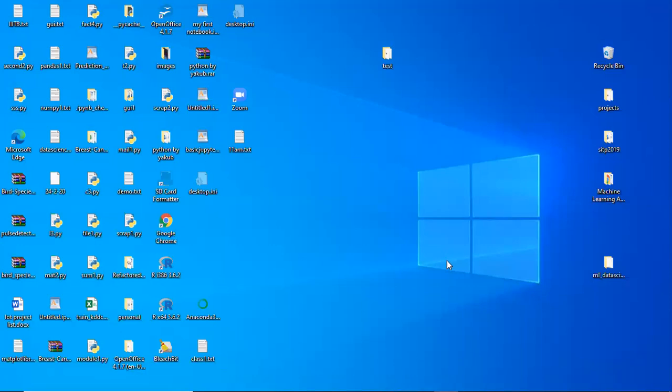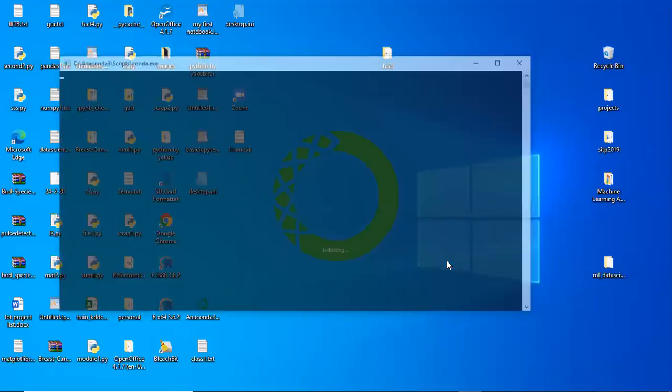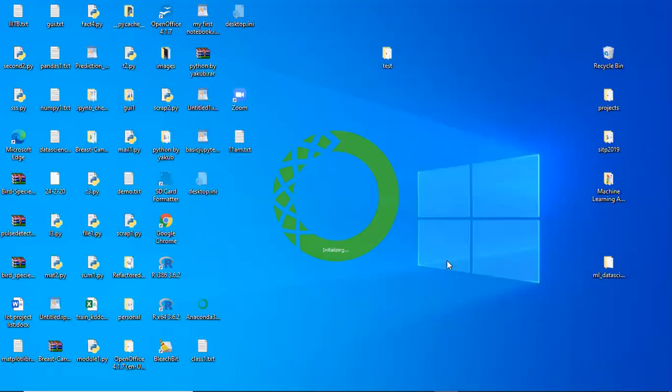If you are opening this application for the first time, it will ask you which browser to open it in. Choose the Chrome browser to open Anaconda, since that is the optimized or best browser for programming. So better to choose Chrome as the default browser to open Anaconda. It will load for a few minutes.